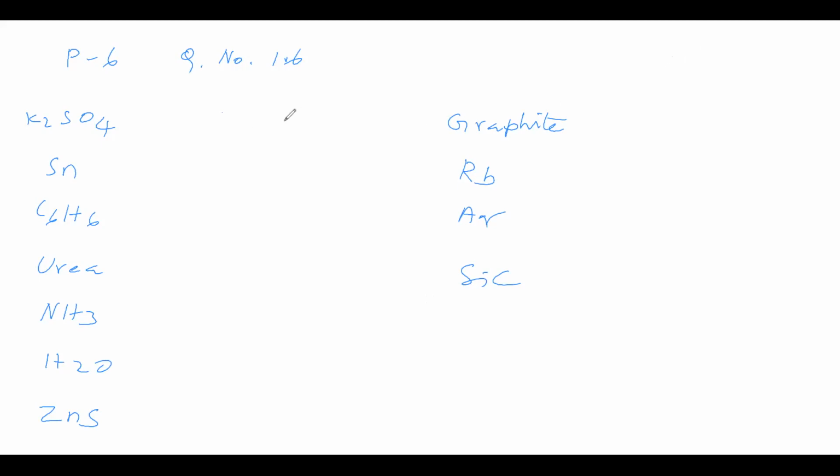Okay. First we will see potassium sulfate. Potassium sulfate contains K plus ions and sulfate ions. So it is ionic compound. Ionic compound means electrostatic force of attraction.